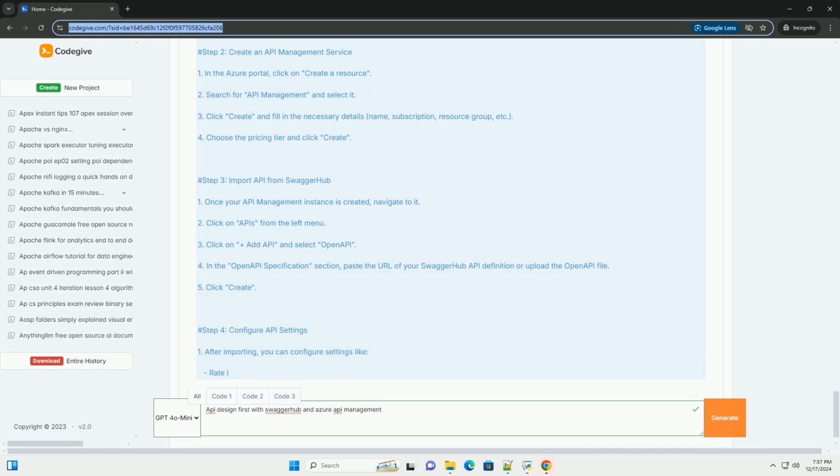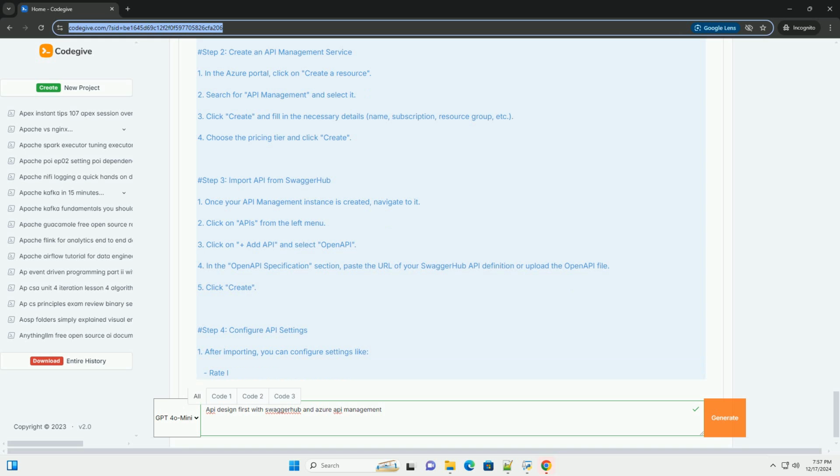Step 4, configure API settings. 1. After importing, you can configure settings like rate limits, caching, security, for example OAuth 2.0, and the backend service URL. Step 5, testing the API. 1. Navigate to the Test tab in the Azure API Management portal. 2. You can test your endpoints directly from the portal. 3. Make sure to provide any required headers, query parameters, or request body.